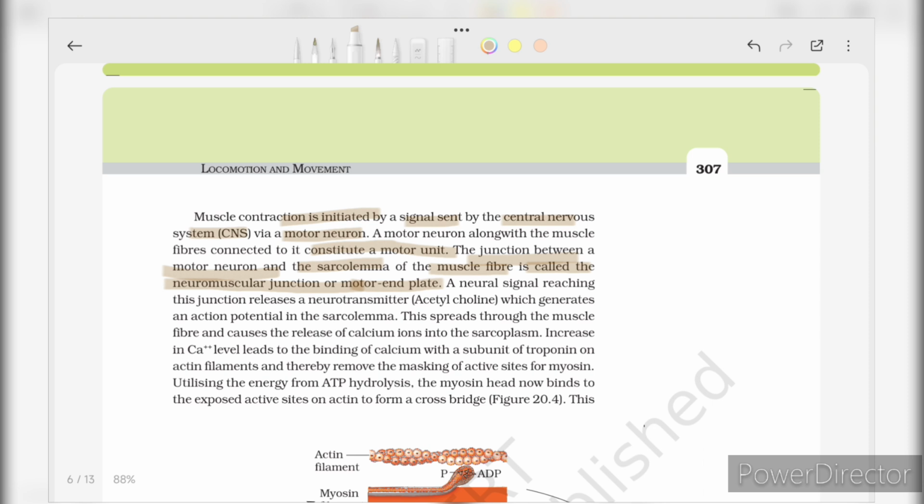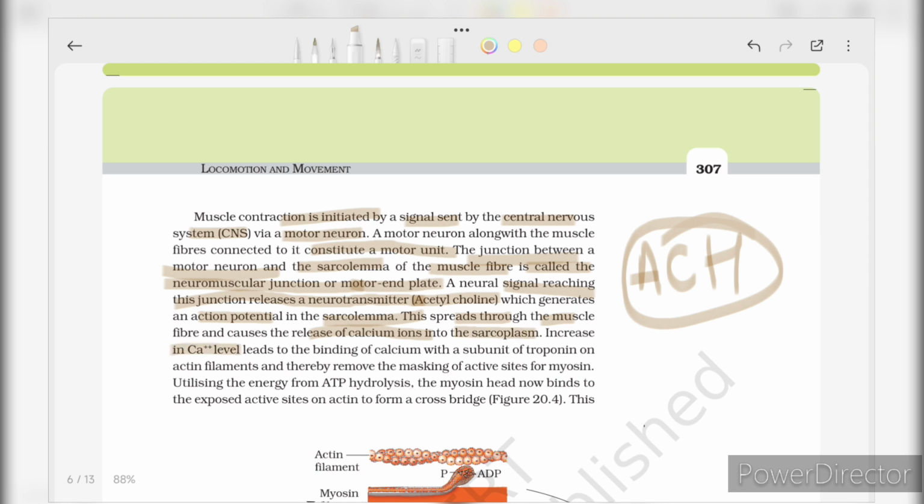A neural signal reaching this junction releases a neurotransmitter, that is acetylcholine, ACh, which generates an action potential in the sarcolemma. This spreads through the muscle fibers and causes the release of calcium ions into the sarcoplasm.